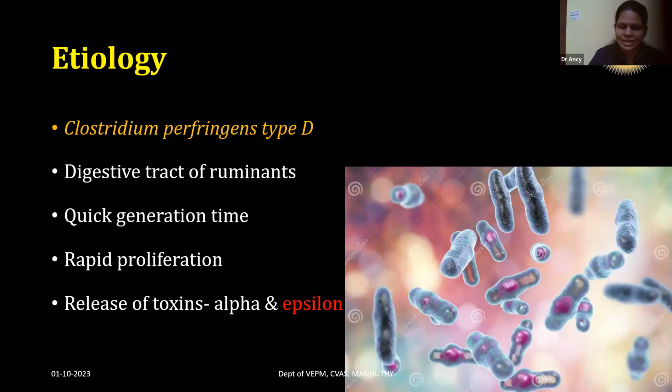The peculiarity of this organism is that it has a quick generation time, almost 8 minutes. So under favorable conditions, there will be rapid proliferation of Clostridium perfringens, which results in the release of toxins. The toxins released are alpha toxin and epsilon toxin, among which epsilon toxin is the most important. The rapid proliferation of the organism along with the release of alpha and epsilon toxins results in disease in the host.